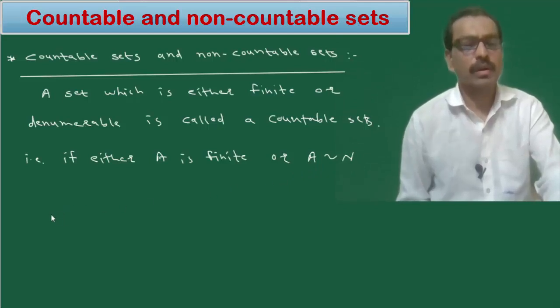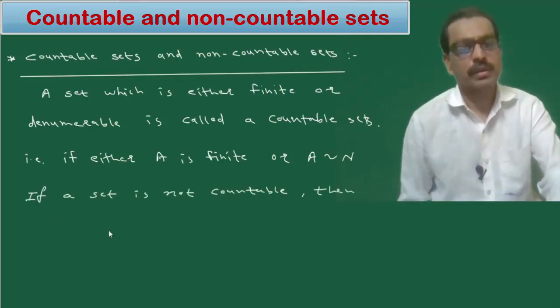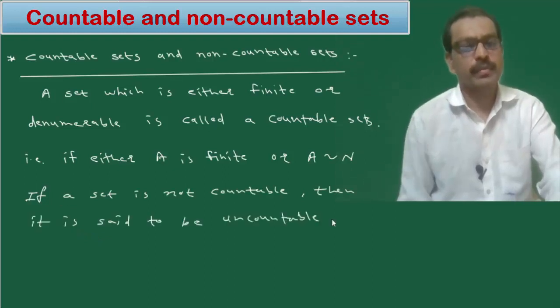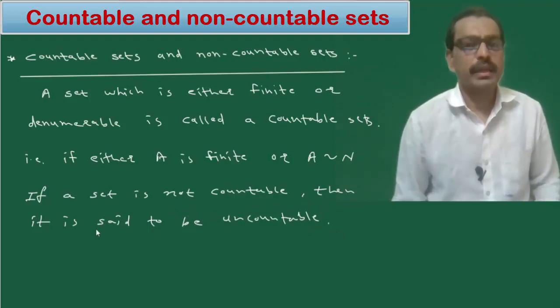If a set is not countable, then it is said to be an uncountable set.